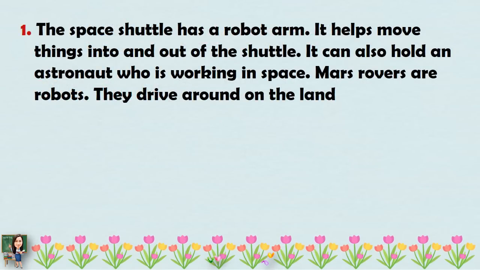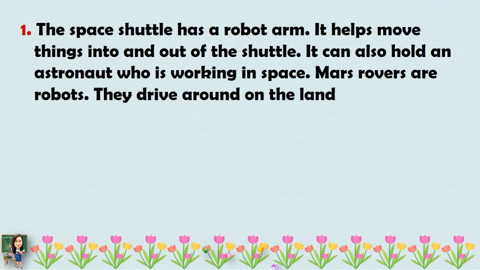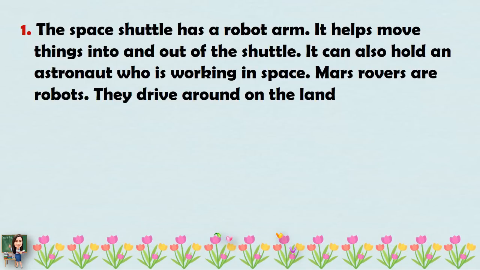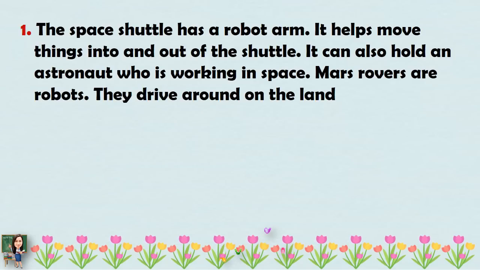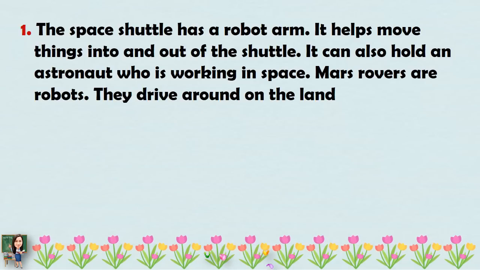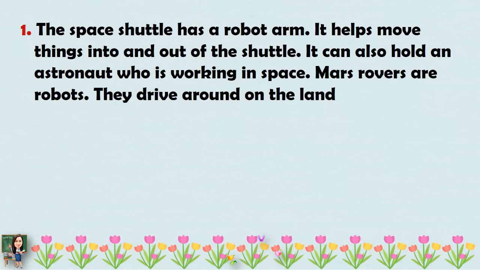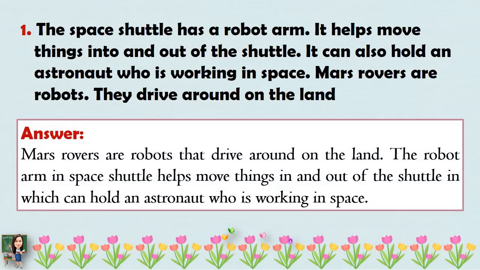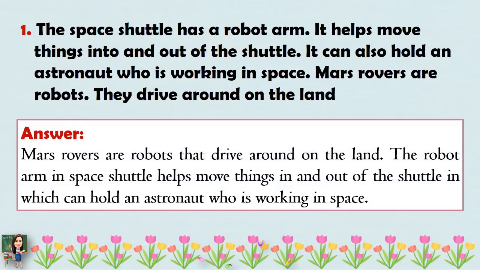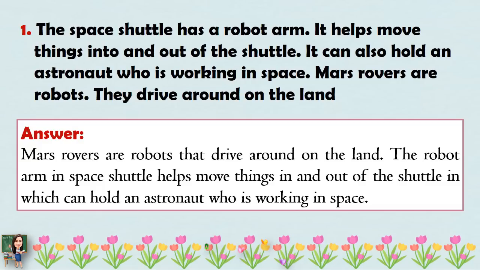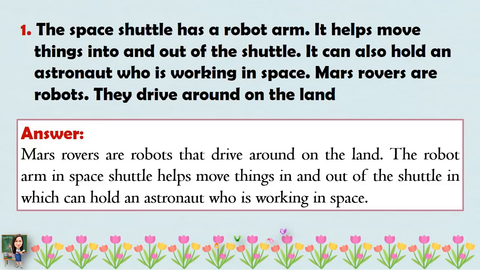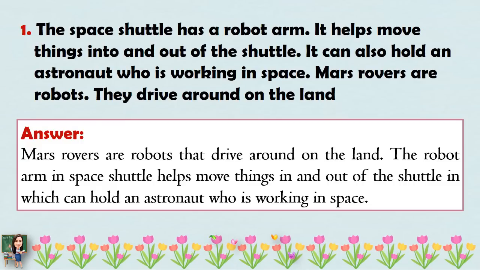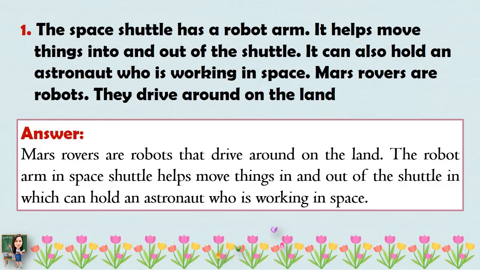Number 1. The space shuttle has a robot arm. It helps move things into and out of the shuttle. It can also hold an astronaut who is working in space. Mars rovers are robots. They drive around on the land. And here is the restated passage. Mars rovers are robots that drive around on the land. The robot arm in the space shuttle helps move things in and out of the shuttle, and can hold an astronaut who is working in space.